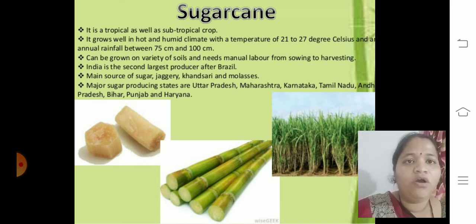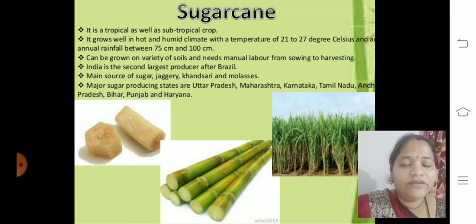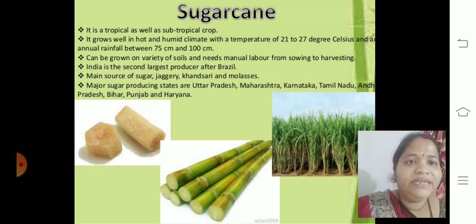It grows well in hot and humid climate with a temperature of 21 to 27 degrees Celsius. Annual rainfall is between 75 centimeters to 100 centimeters. It can be grown on a variety of soils. It needs manual labor from sowing to harvest. This crop needs more hard work.